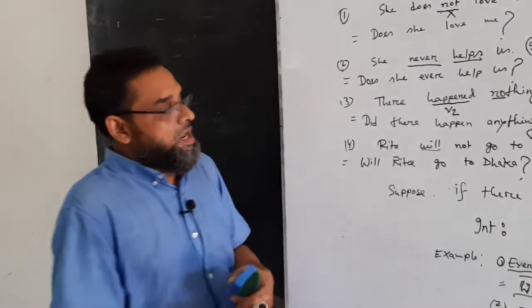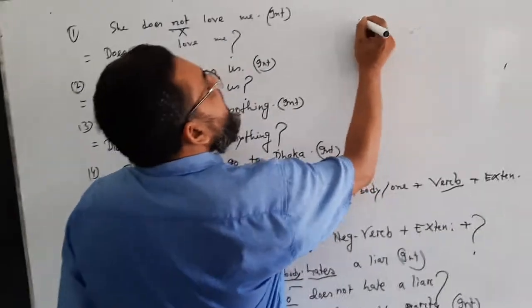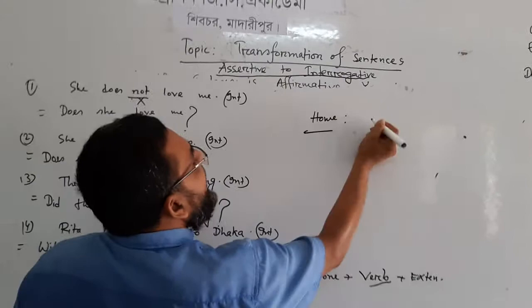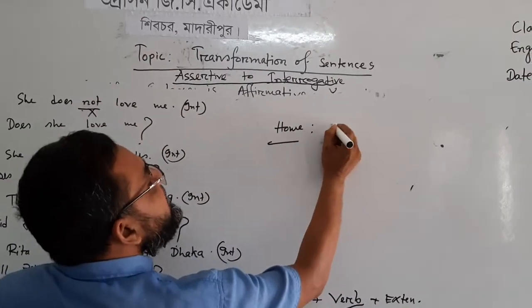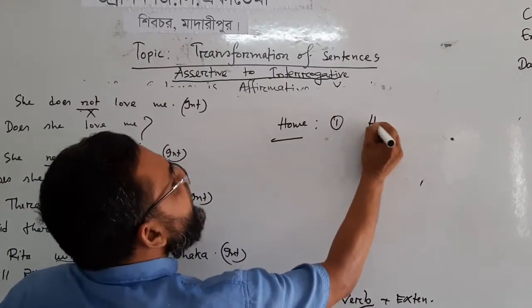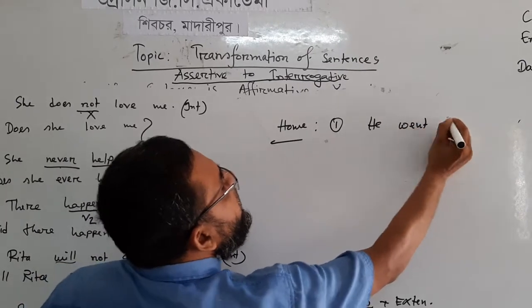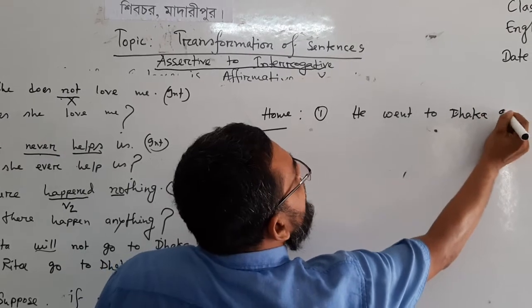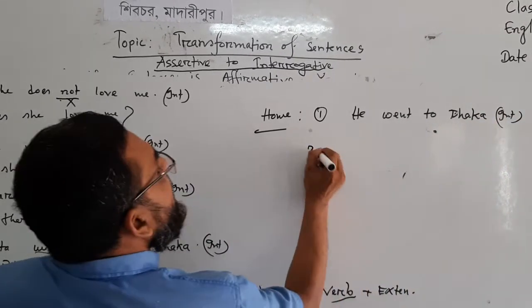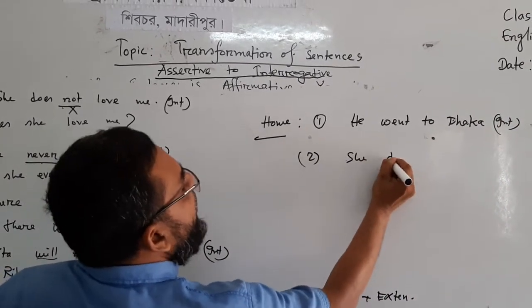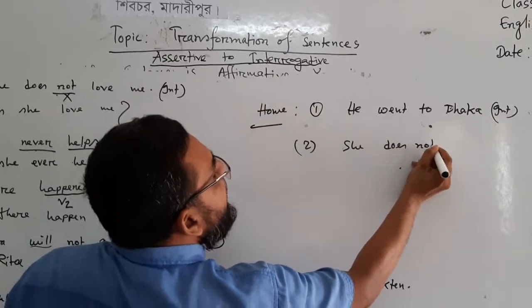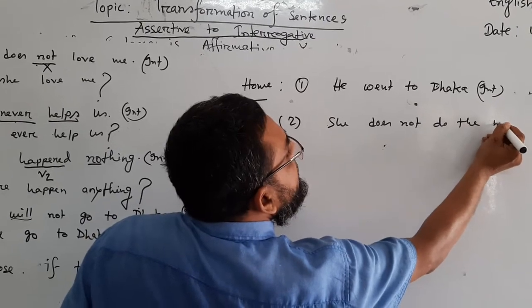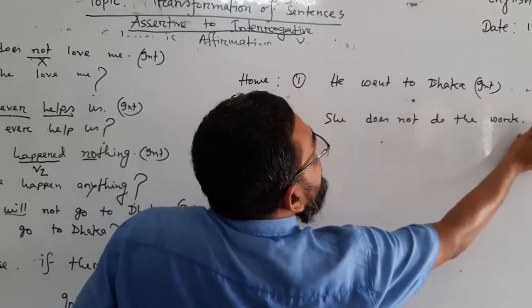Now I am giving you some homework. Please write down on your khata. Number 1, he went to London, Dhaka. Interrogative. Number 2, she does not do the work. Interrogative.